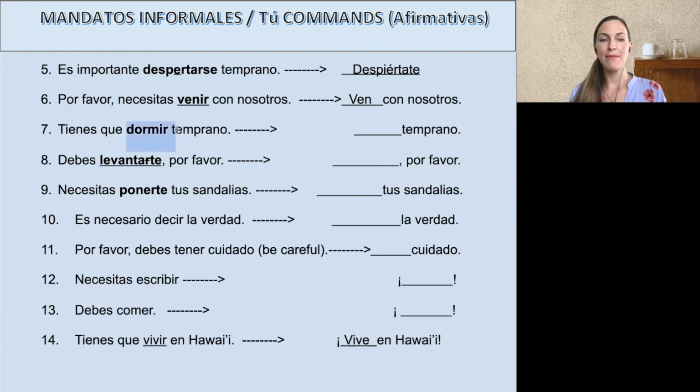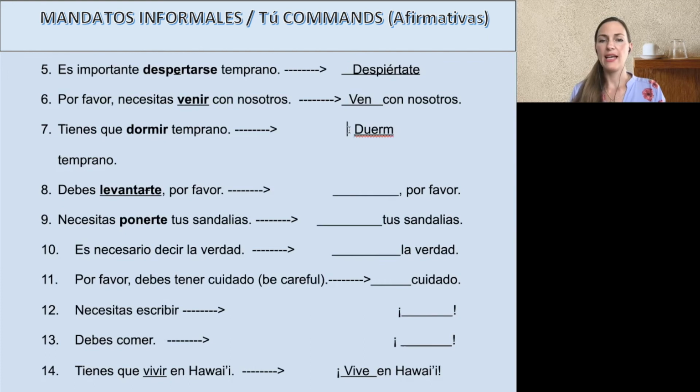Tienes que dormir temprano. What's the tú form? Cuidado, careful. It has a stem change. That's why I don't want to just take off the R. Also, you'd have an I there. So it has a stem change, meaning here's our stem, everything, see, but our IR, excelente. You think that the root of it. Stem change is UE. And memorize. You guys you're all getting that one, see? So duerm, and the tú form would be an ES.